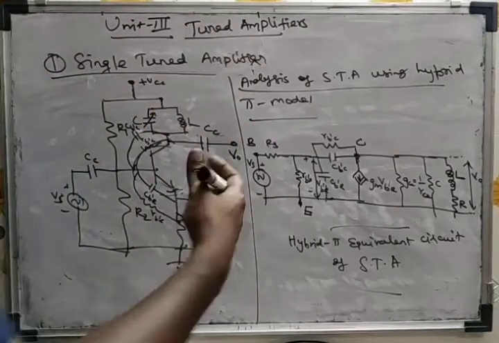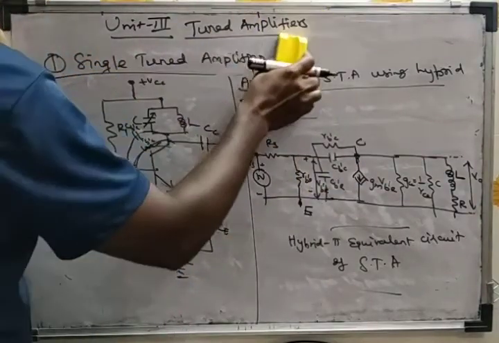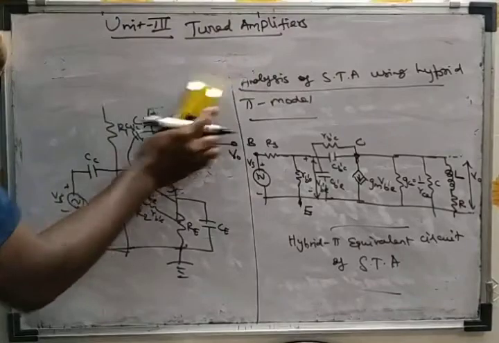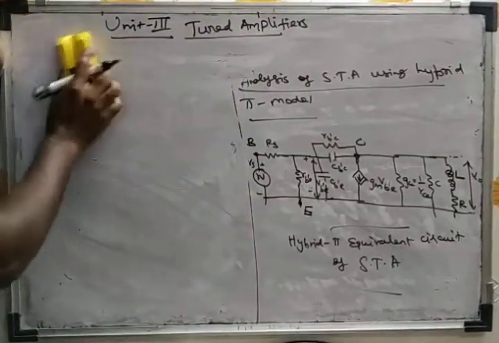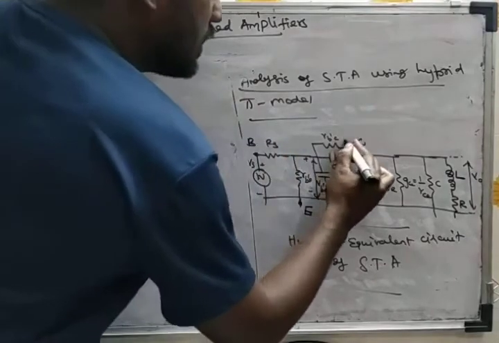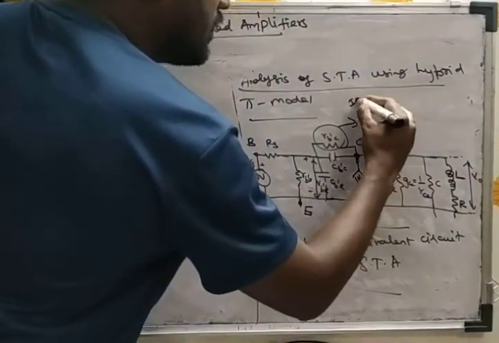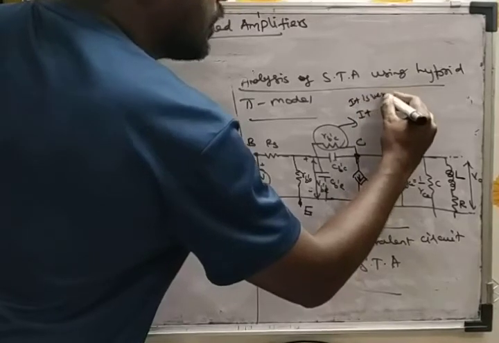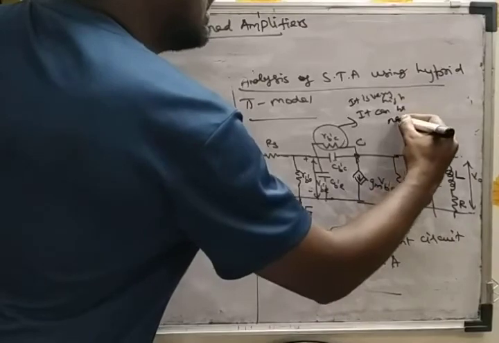We can further simplify this hybrid pi model. This RB'C is very high, so it can be neglected.